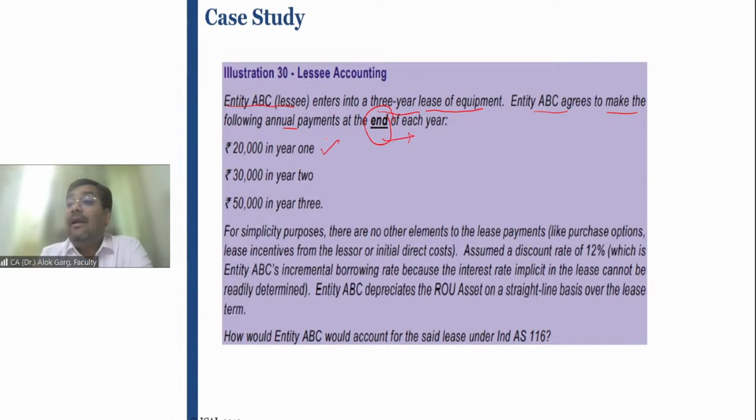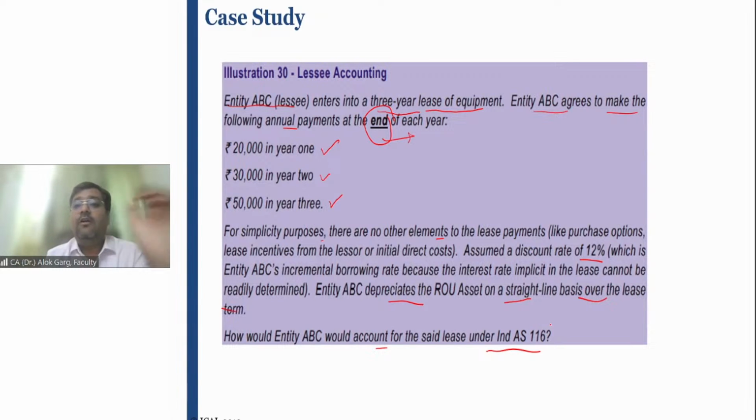20,000 at the end of year 1, 30,000 in year 2, 50,000 in year 3. What is the total value of the rent? 1 lakh rupees. So it needs to be computed at present value. For simplicity, there are no other elements to the lease payment, like purchase option, lease incentive, or initial direct cost. Discount rate is 12%, right? And entity ABC depreciates the ROU asset on a straight line basis over the lease term. How would entity ABC account for the said lease under Ind AS 116?